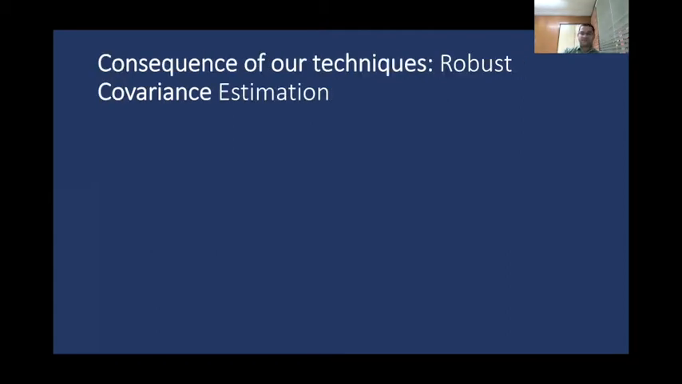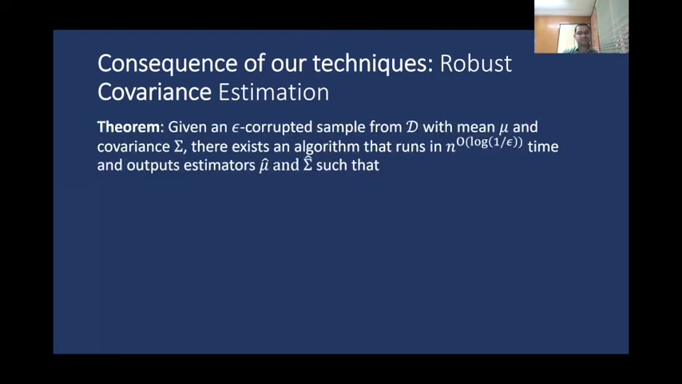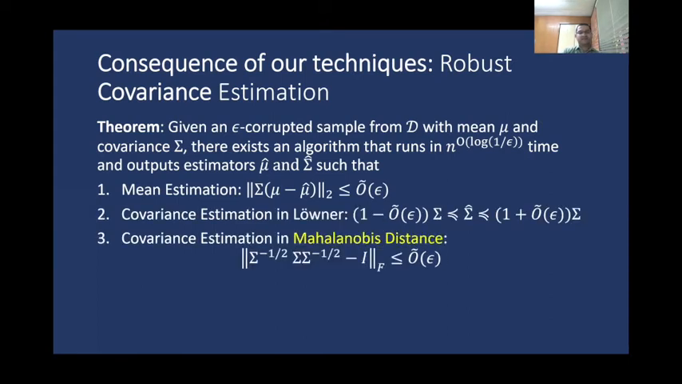Another consequence of our techniques is that we are able to do robust covariance estimation. Here you're given an epsilon corrupted sample from some distribution D with mean mu and covariance sigma. And we show that there is an algorithm that runs in n to the log 1 over epsilon time and outputs estimators mu hat and sigma hat, such that mu hat is close to mu and sigma hat is close to sigma in Lerner as well as Mahalanobis distance.